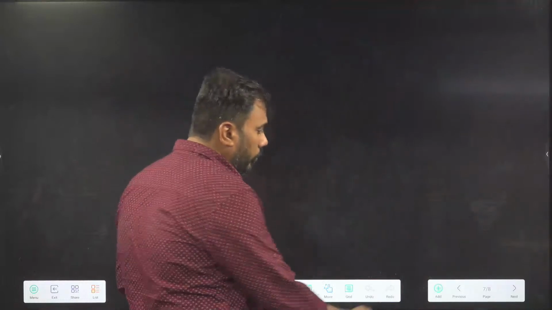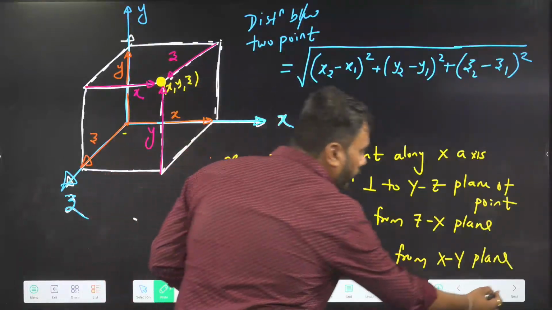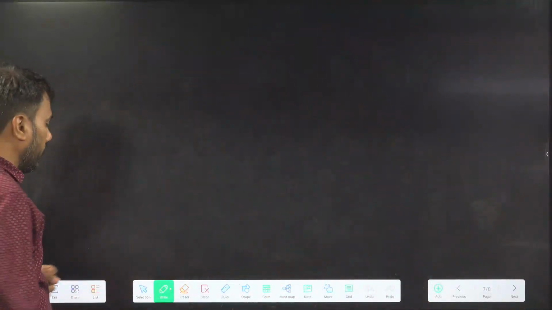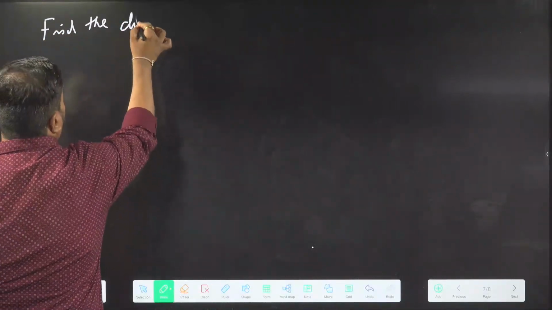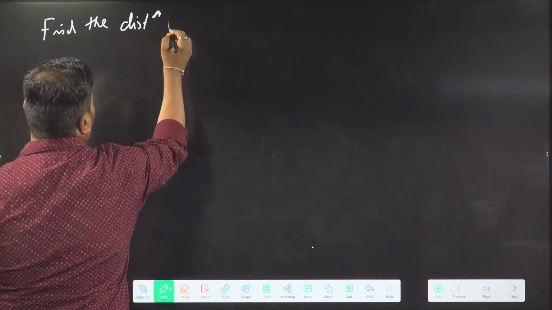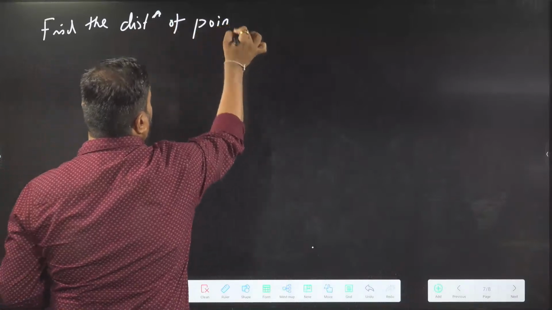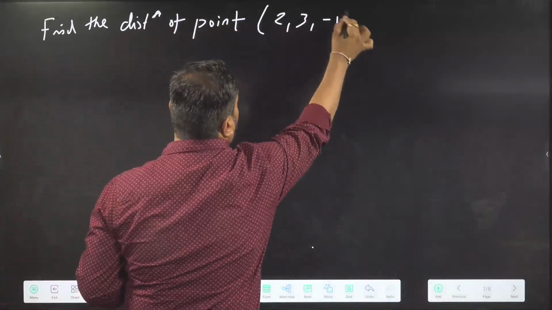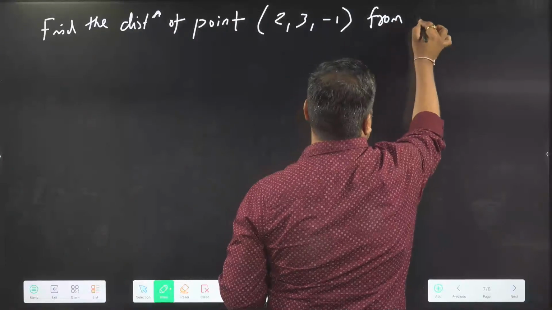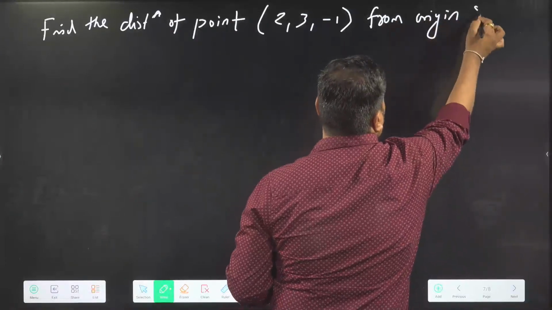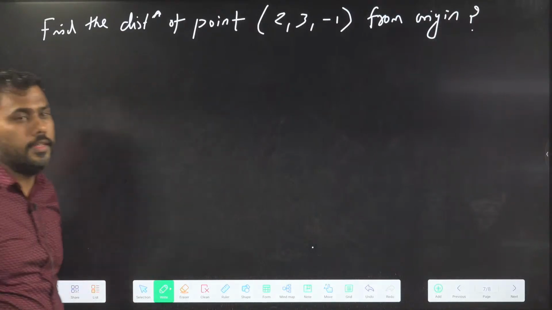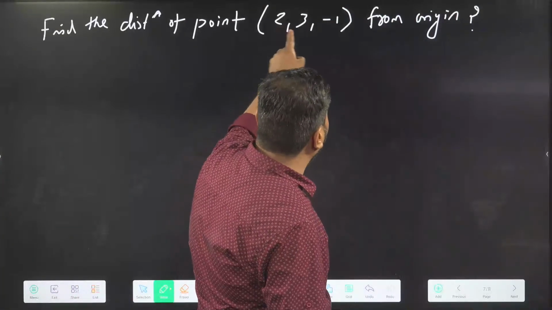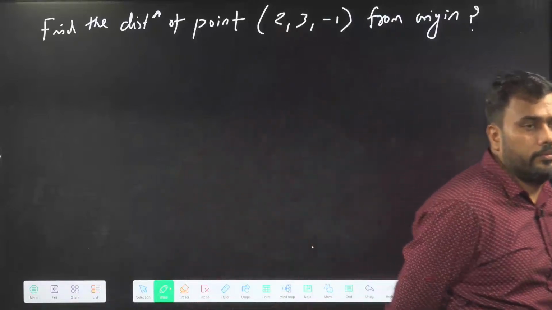Okay. So now we will solve one question based on the formula we have just learned. Find the distance of point 2, 3, -1 from origin. I am asking you to find the distance of point 2, 3, -1 from origin.